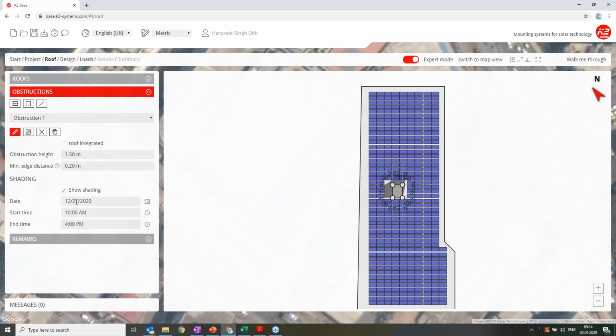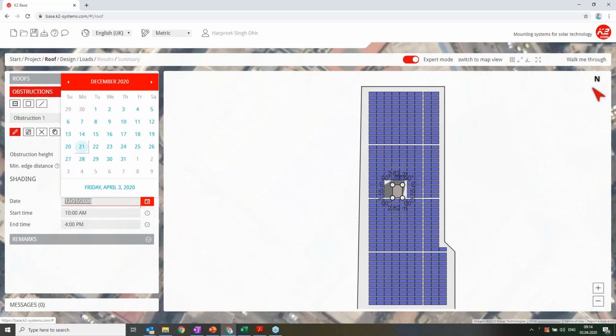So let's see what the value will be. For example, if I choose today's date, that is 3rd April, you can see the shadow is here. Two models are shaded, nothing on the back side, nothing on the right side. Now I click on today's date, 3rd April, and see how the shadow changes.